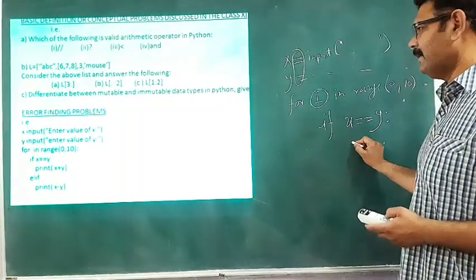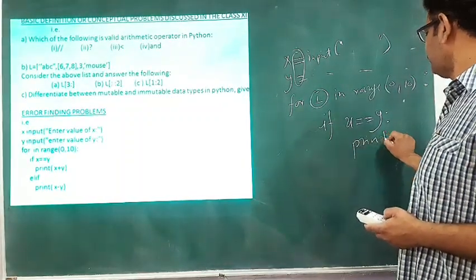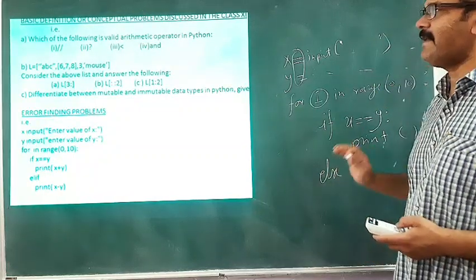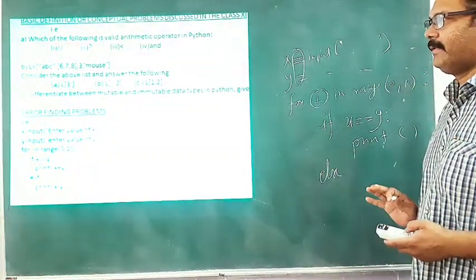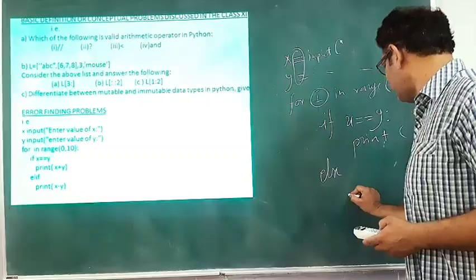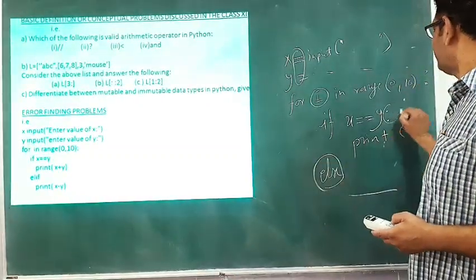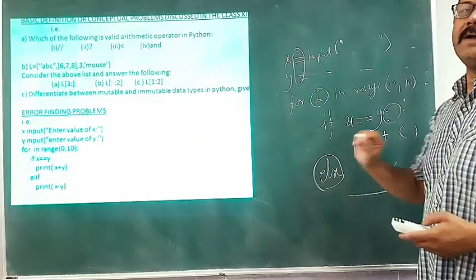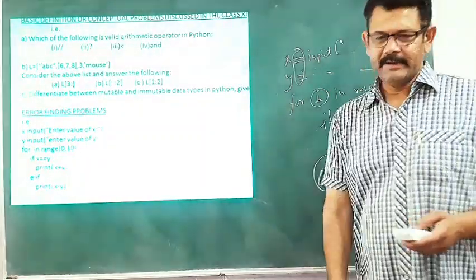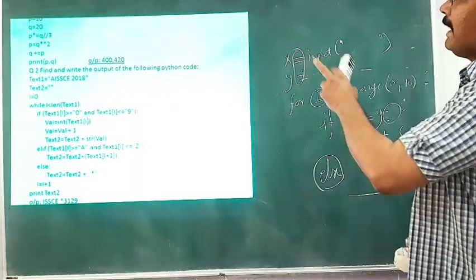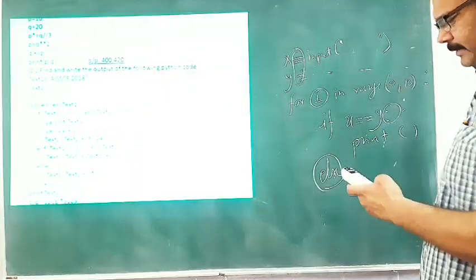Okay, then statement here print whatever it is, and then after the if there is else, not elif. Then you write the else. Again, these 4 circles are the errors. Okay, so next kind of question is output finding again.